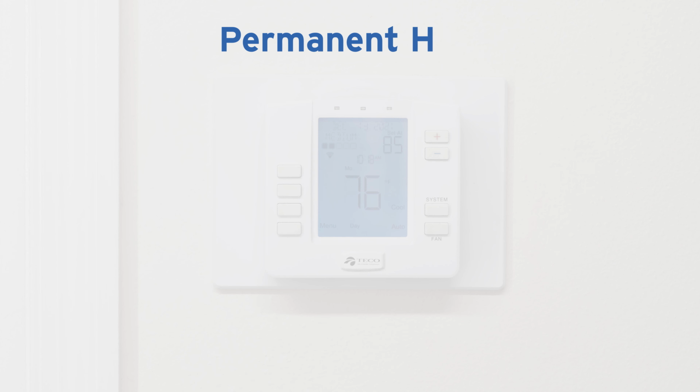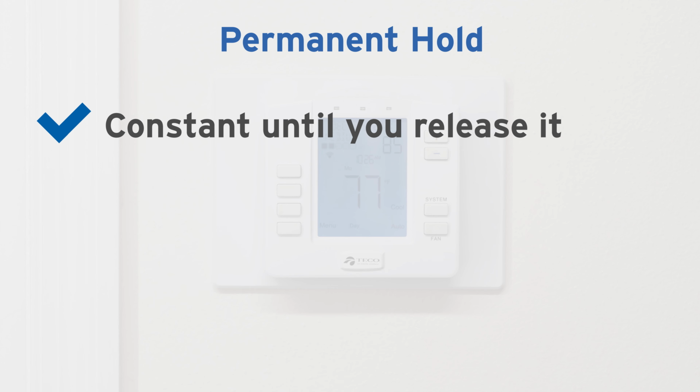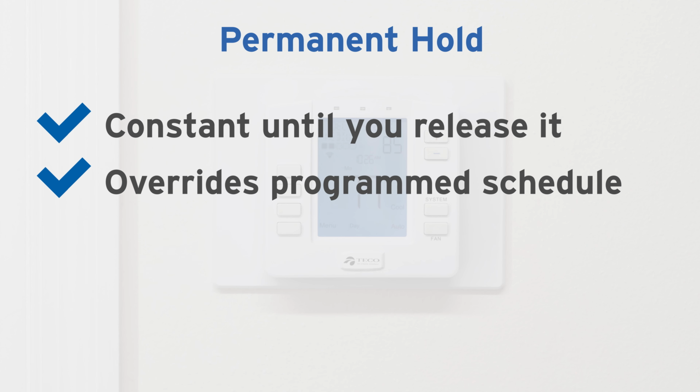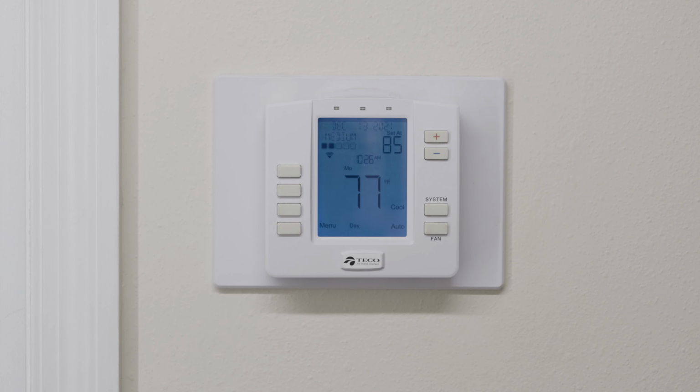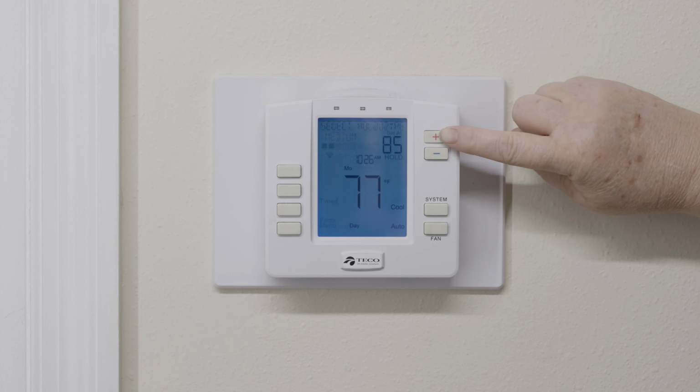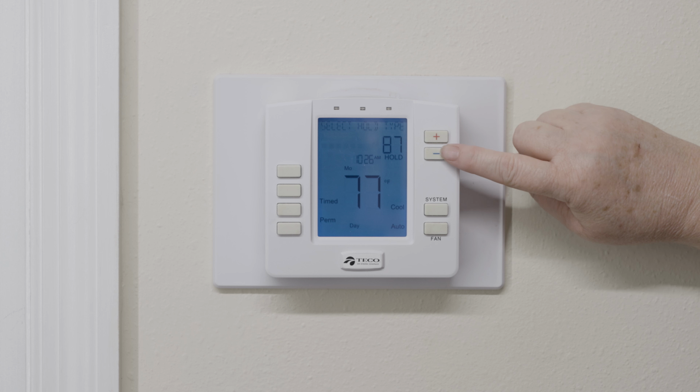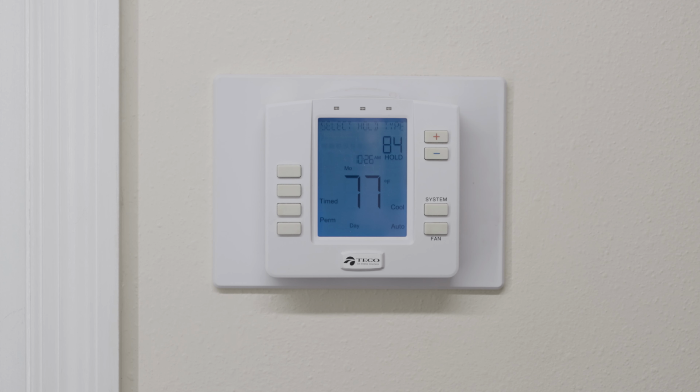Now, let's place a permanent hold. A permanent hold will keep your new temperature setting constant until you decide to release it. Only after you release it will it return to your pre-programmed schedule. It's important to know that once you place a permanent hold, it will not change, even if a critical pricing event occurs. To place a permanent hold, press either the red plus button to raise or the blue minus button to lower the temperature until the desired setting shows in the upper right corner.